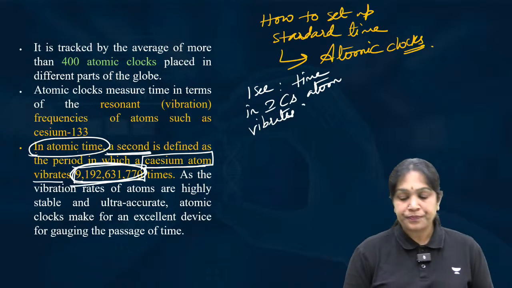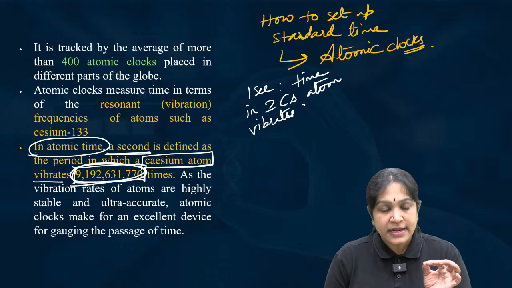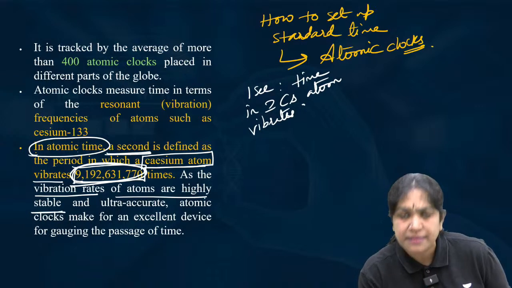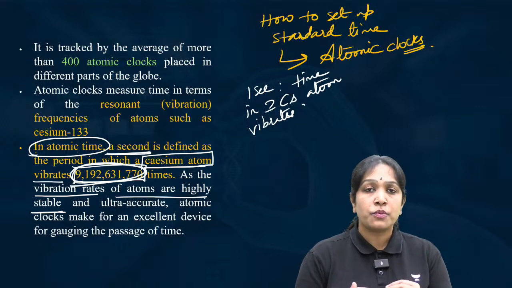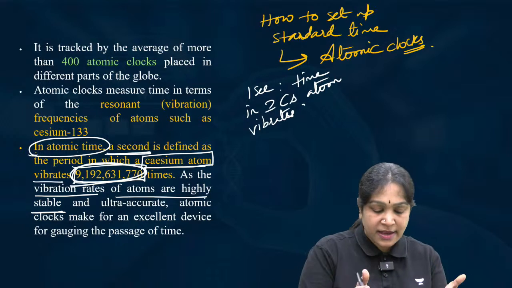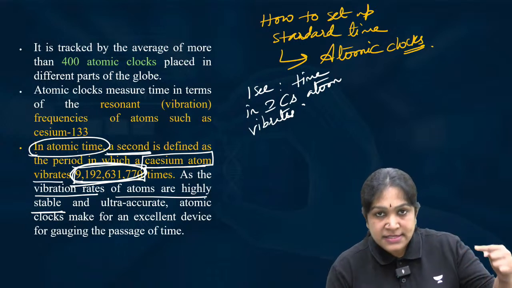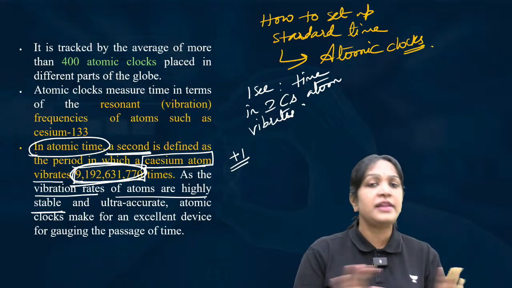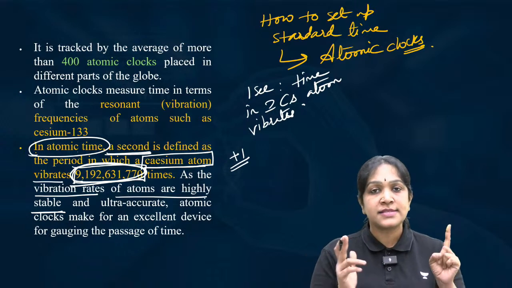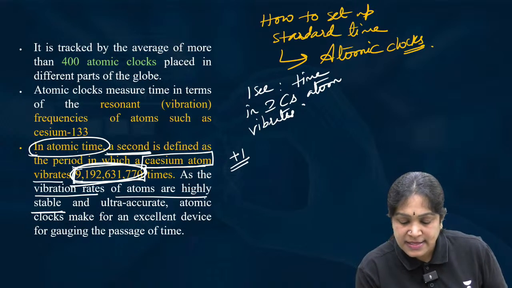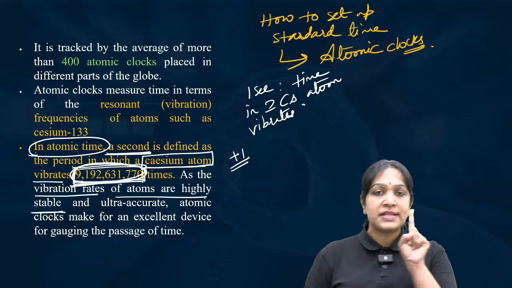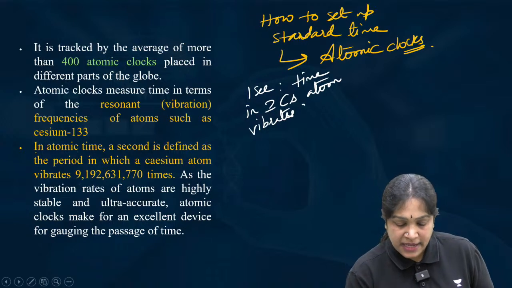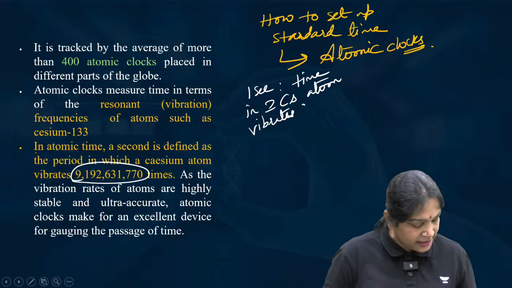Is it clear? Okay, and we can take it as a standard time because the vibration rates of atoms are highly stable. It means not even one vibration of difference will come. I mean, this second it vibrated these many times, next second it vibrating just one more time extra or one more time less will never happen. In 1 second the cesium atom will vibrate exactly these many times. So therefore we define 1 second as a time period in which the cesium atom vibrates these many times. I hope the 1 second definition is clear.